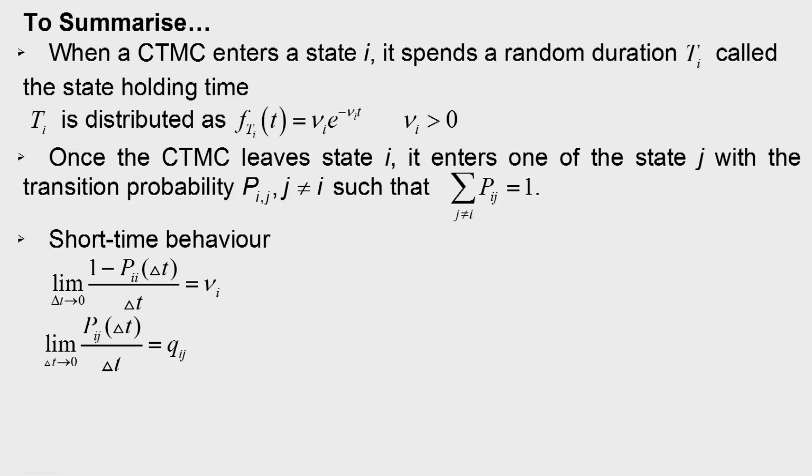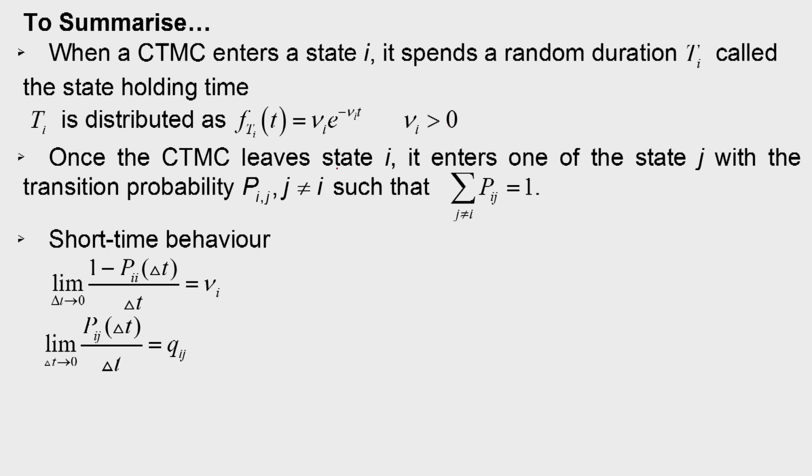Let us summarize the lecture. When a CTMC enters a state i, it spends a random duration Ti. This is the state holding time, and Ti is distributed as exponential distribution, that is f Ti of t is equal to nu i into e to the power minus nu i t, where nu i is greater than 0.